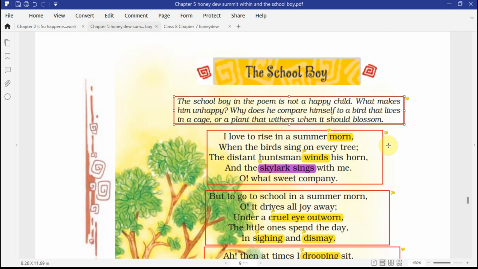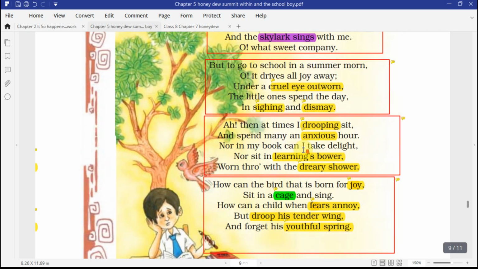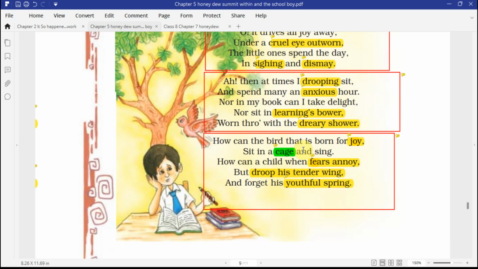This is one example which is used in many poems. As you can see, birds in a cage, and when they sing in a cage, their sound is also not very pleasant to hear, as pleasant as it is when a bird is let free into the sky. So again, birds let free into the sky are a symbol of freedom, and the birds caged are a symbol of slavery. So there are many symbols in this poem.